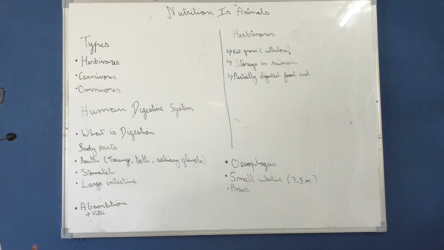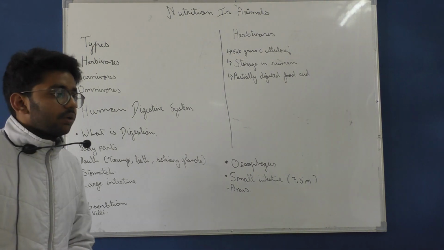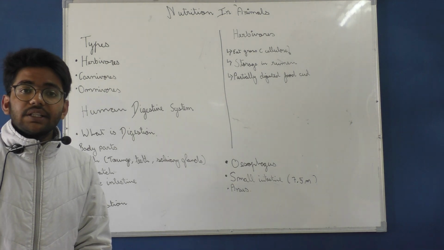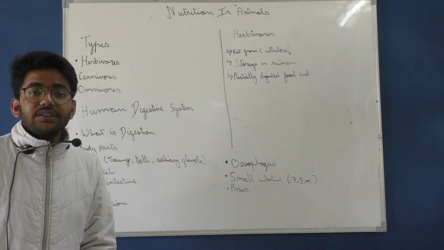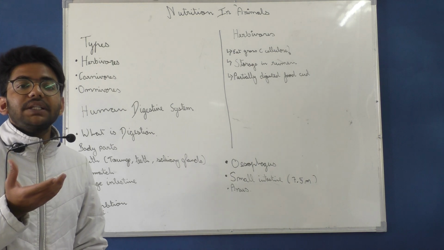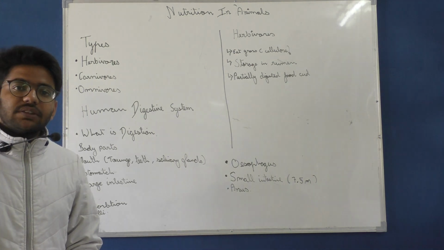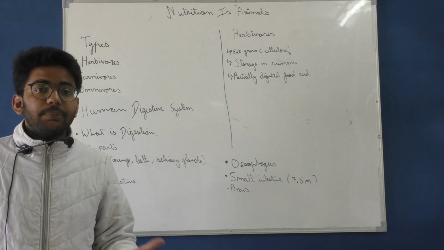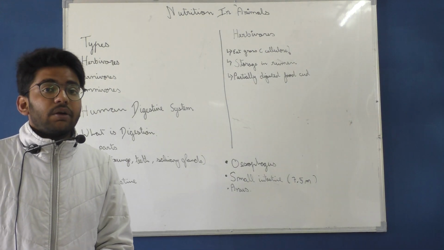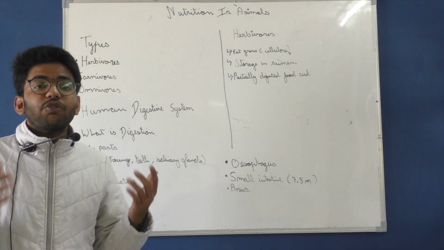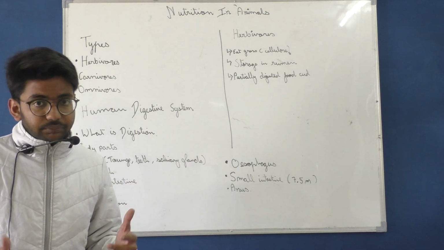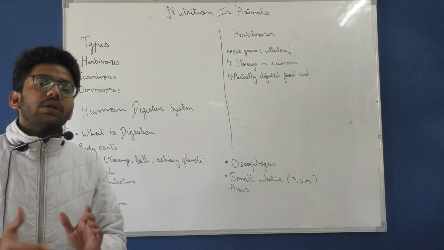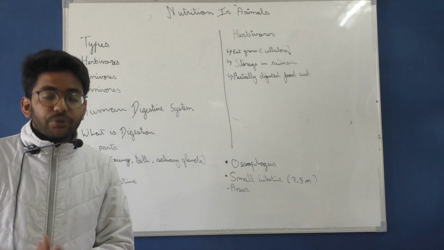Now what does digestion involve? Once we eat food, let's take an example of pizza. If you are eating pizza, first of all you are going to bite the pizza with your teeth, then you are going to taste it. You are going to take the flavors which will be bursting out in your mouth. You will also have a watery mouth before eating the pizza. Now you are going to chew the pizza with your teeth, and then you are going to swallow it, and it is going to go into your stomach.